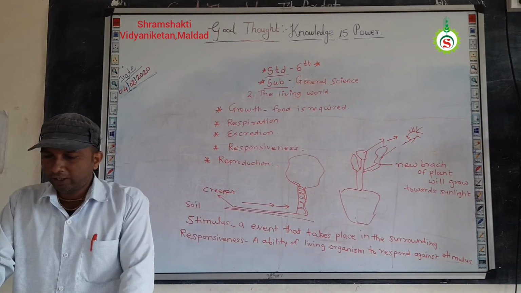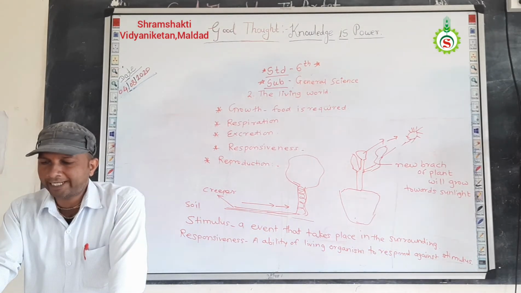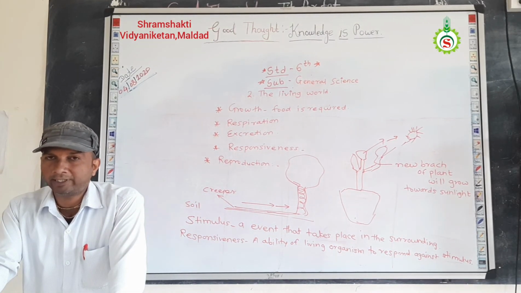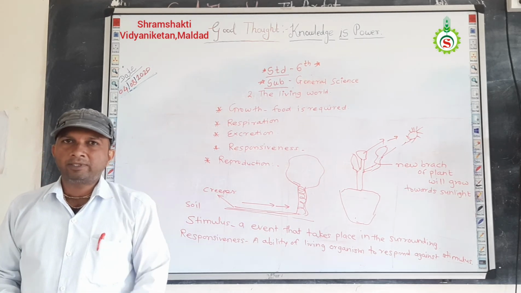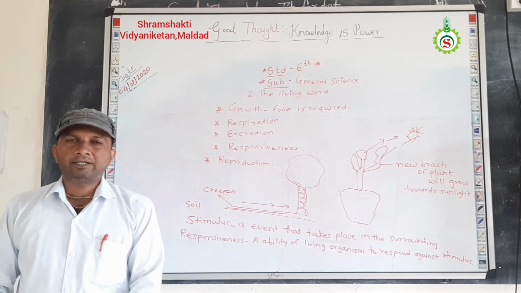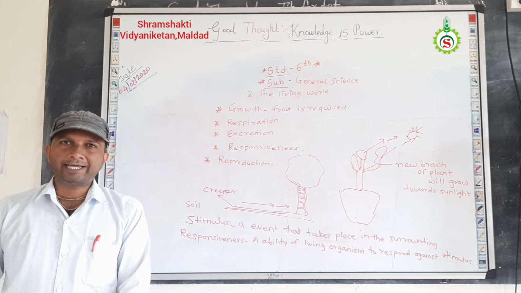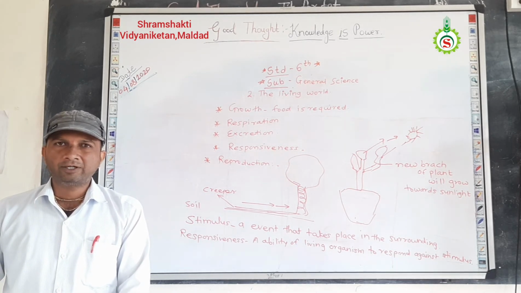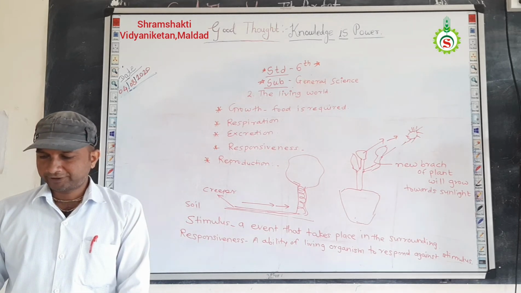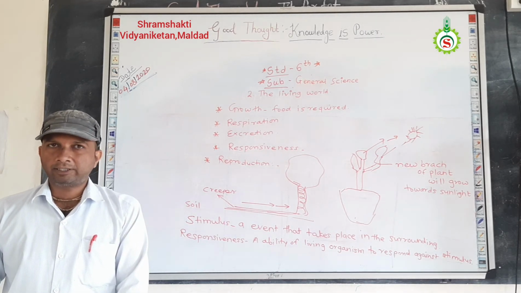Use your brain power. One question is there: why have so many types of plants and animals been able to survive on the earth even today? Now you know that for thousands of years, plant species and animal species like human beings, tiger, lion, so many animals, survive on the earth even today.